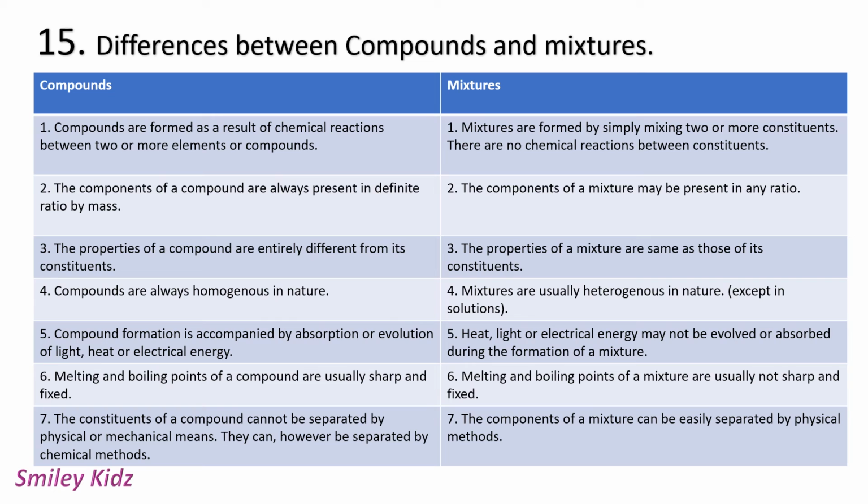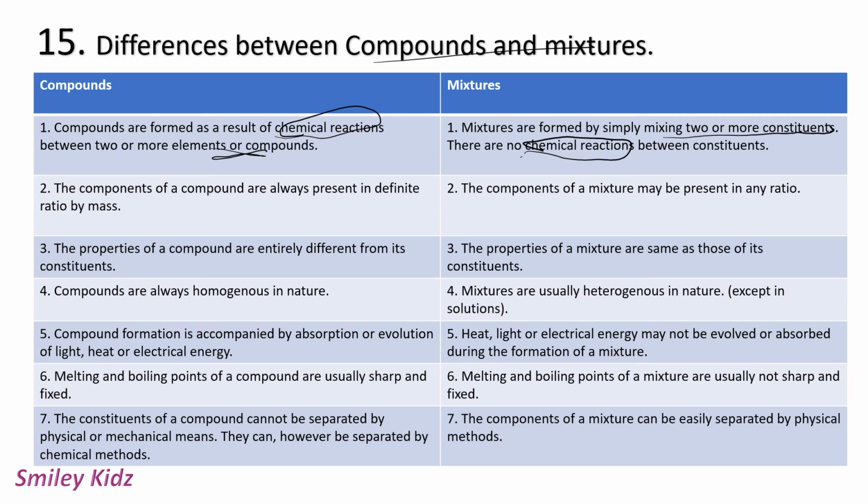Question number 15. Differences between compounds and mixtures. Compounds. Compounds are formed as a result of chemical reactions between two or more elements or compounds, whereas mixtures are simply formed by mixing two or more constituents. There is no chemical reaction involved in mixtures.